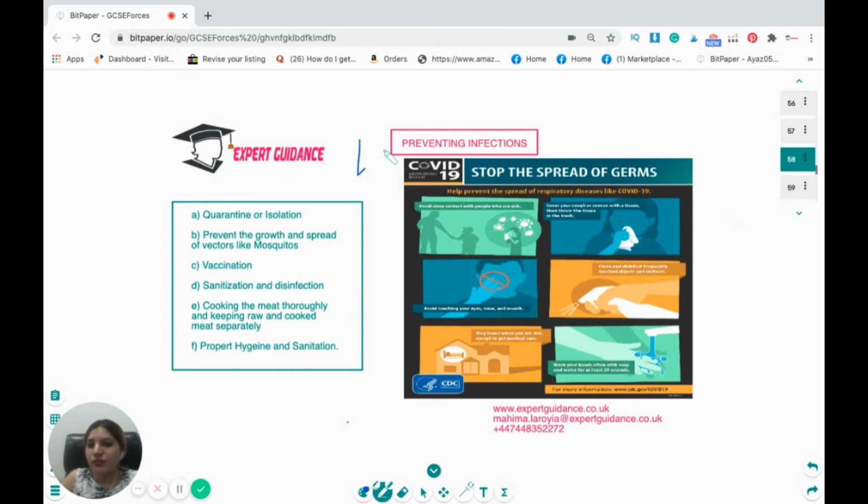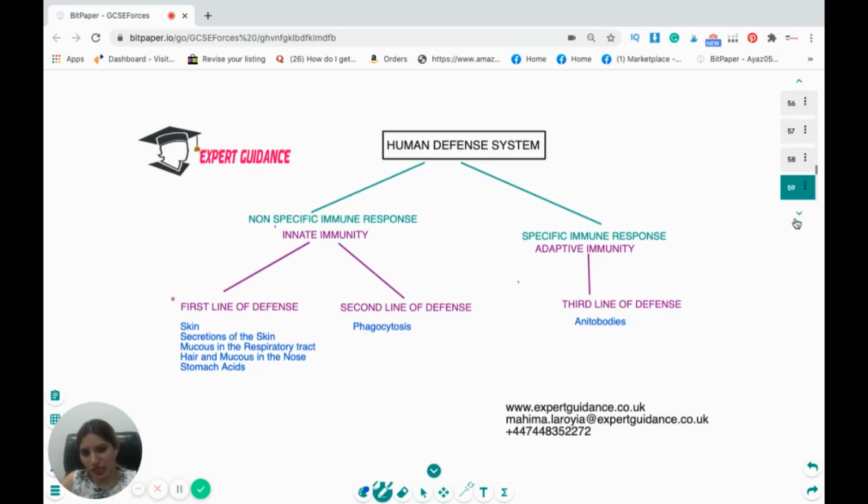Now, how can you prevent infections? You know the causes of infection, the contacts. So you can quarantine or isolate, prevent the growth and spread of vectors like mosquitoes, vaccination, sanitization and disinfection, cooking the meat thoroughly and keeping raw and cooked meat separately, and promote hygiene and sanitation.